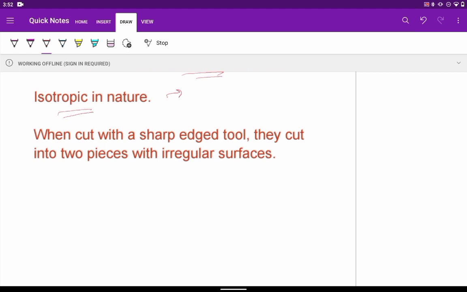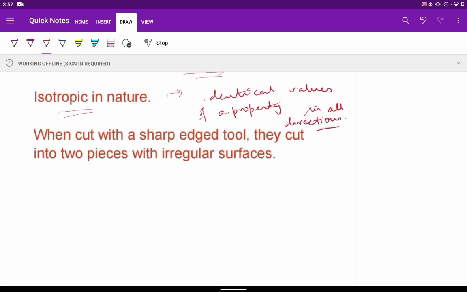Isotropic means identical values of a property in all directions.